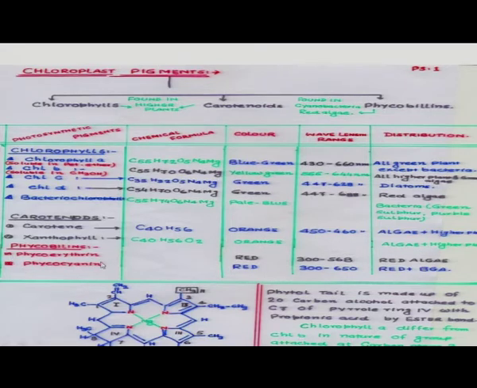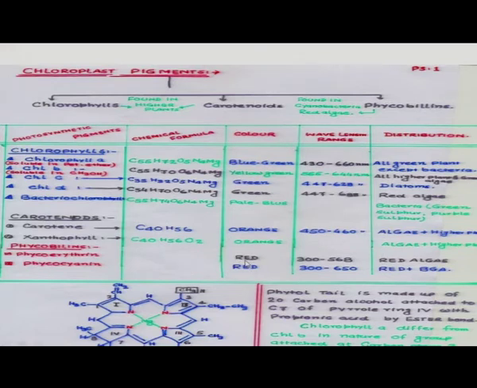Besides this, the phycobilin, which is found in the lower algae, is also divided into phycoerythrin and phycocyanin, both red in color.